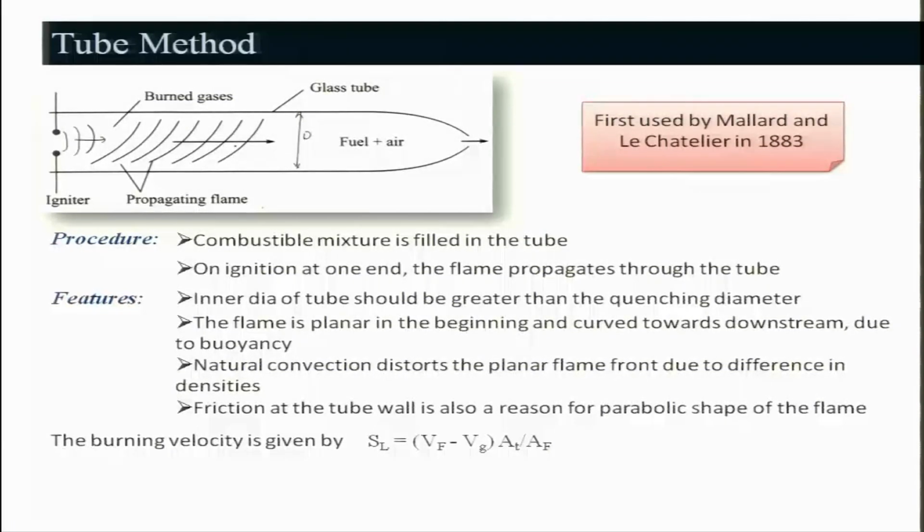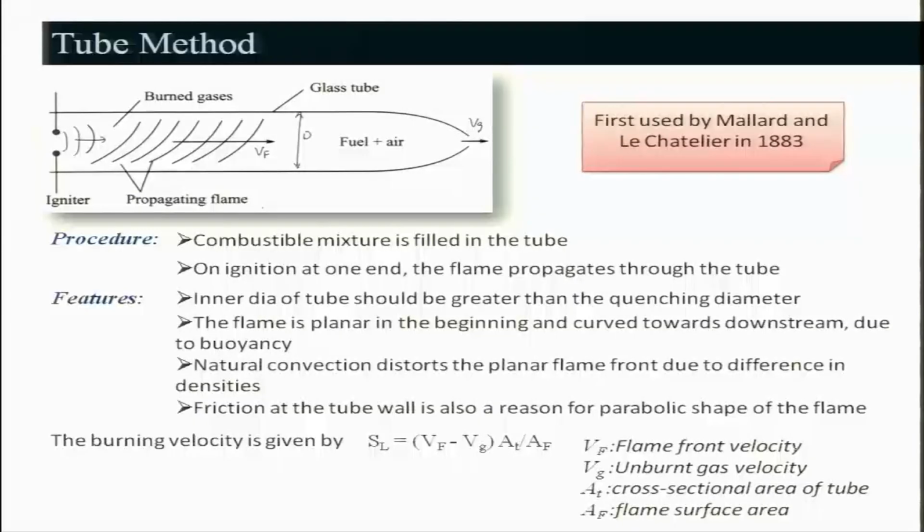The burning velocity you can write down, basically SL is equal to Vf minus Vg, right. Vf is the flame front movement, and Vg is the gas going out, because of the flame front there will be some expansion of gas. Expansion will be trying to push some gas out. Vf is the flame front velocity, and Vg is the unburned gas velocity through this. AT is the cross sectional area of tube.